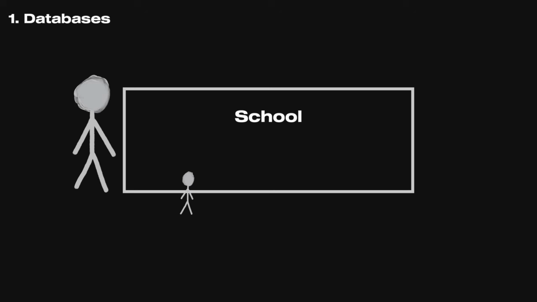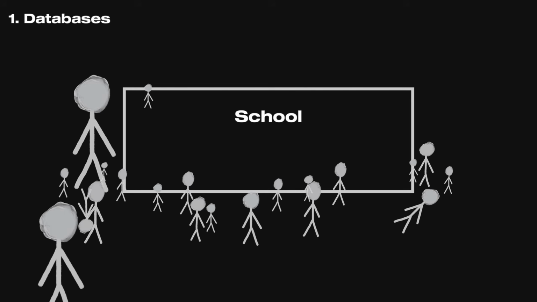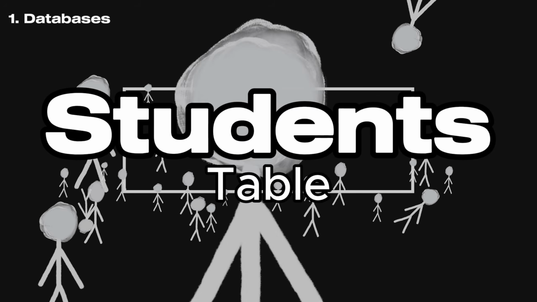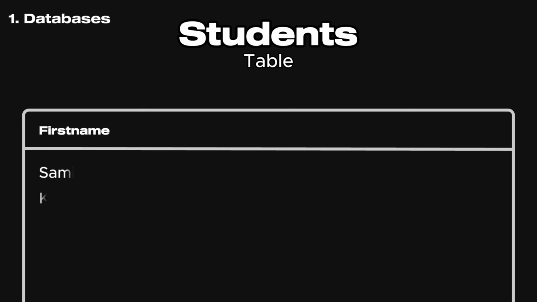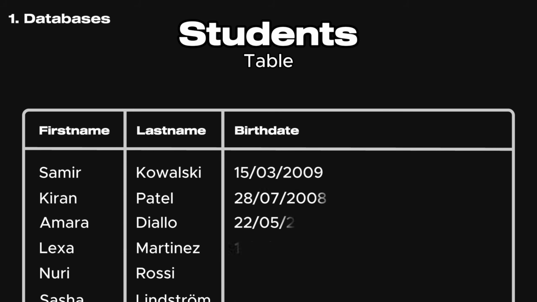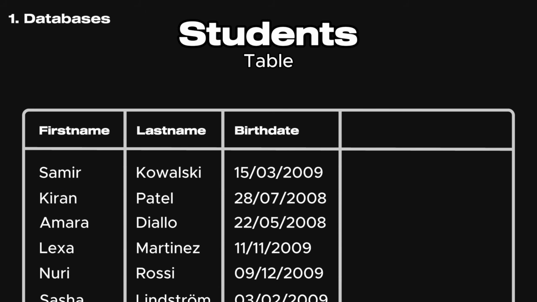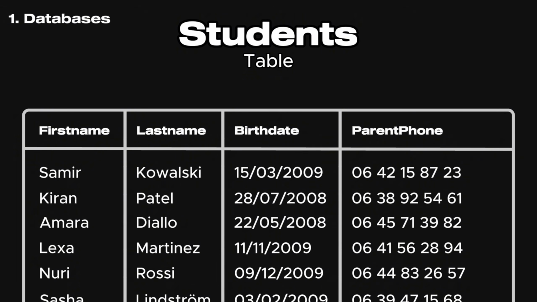Let's try an example. In a school, you have students. So let's create our first entities, the students table. But what defines a student? Well, they have a first name, a last name, a birth date. You might even want to have the parent's phone number, for example. These are the properties, the columns of our students table.